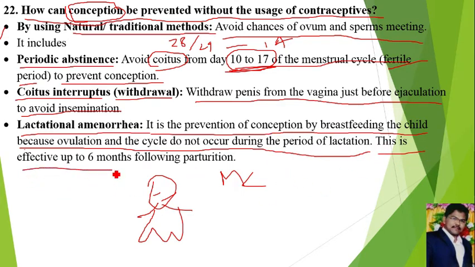This is effective up to 6 months following parturition. After the delivery of the baby, up to 6 months, because of prolactin there is no ovulation and no menstrual cycle. Hence, intercourse during this duration does not lead to pregnancy. That is the answer for question number 22.